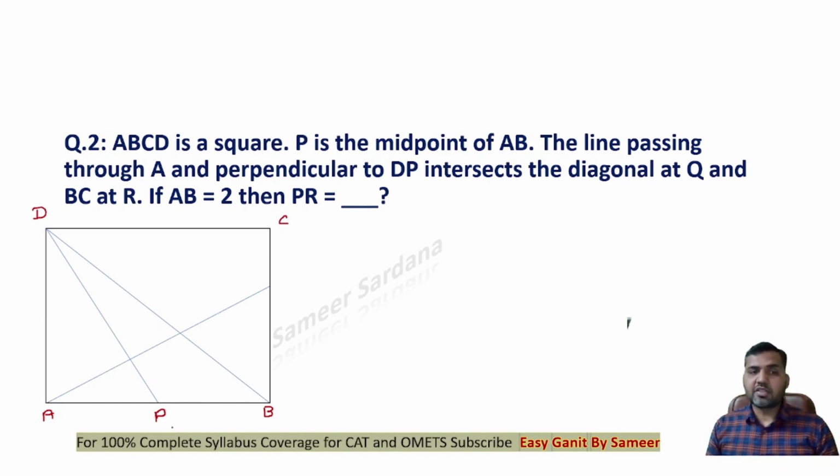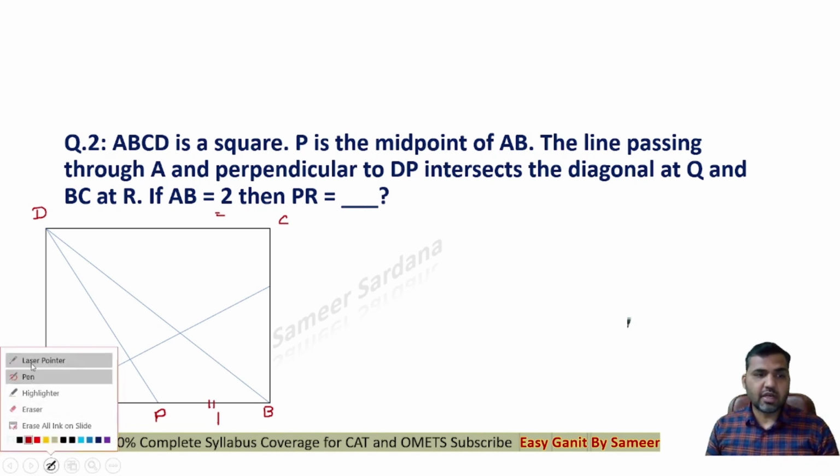So see that ABCD is a square, P is a midpoint. When I say that P is a midpoint, both of these two sides' lengths will be equal. And because it's given that AB is 2, I can say this length will be 1, and this length will also be 1. Now the line passing through A and perpendicular to DP.